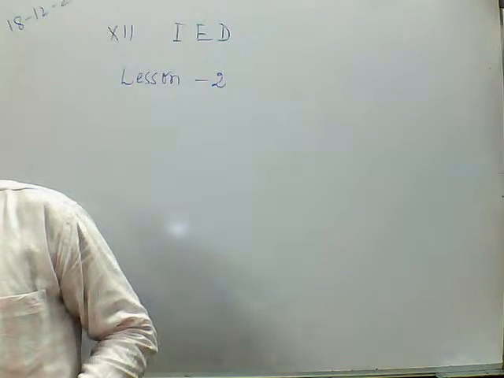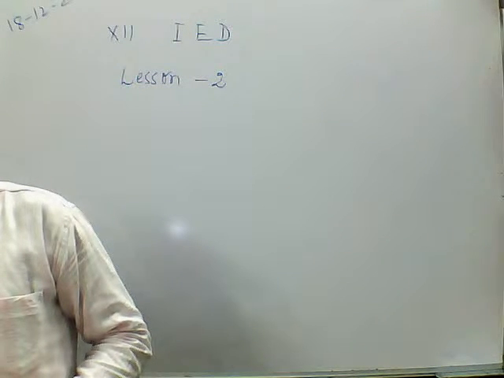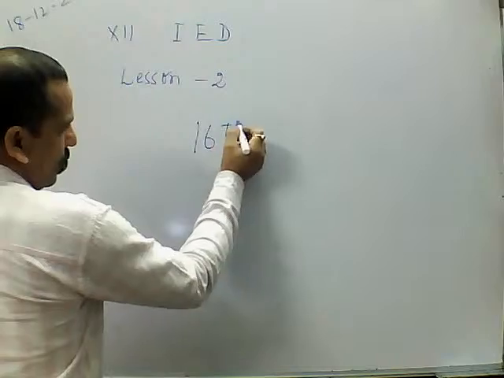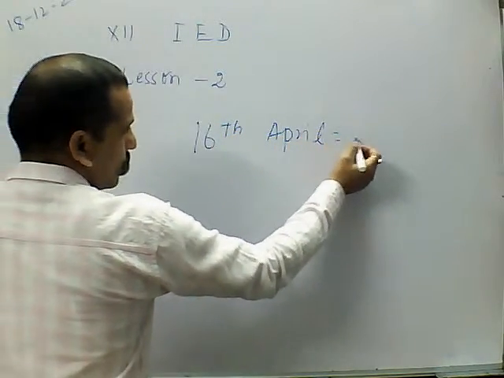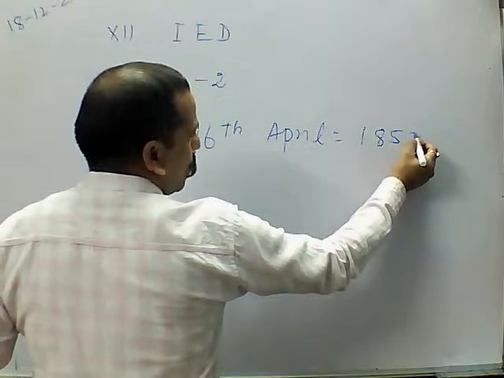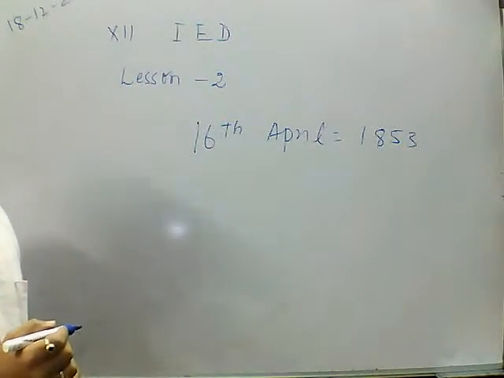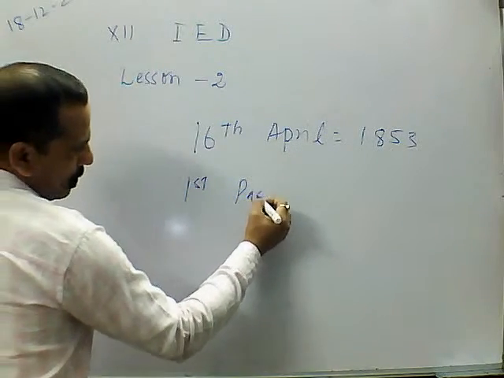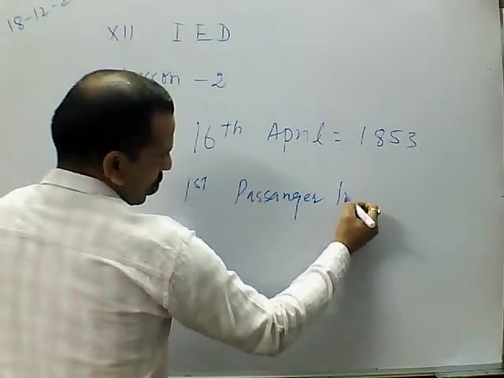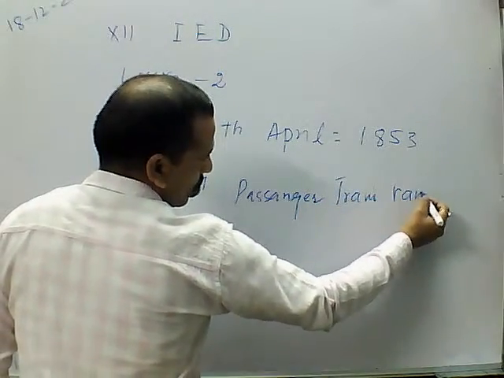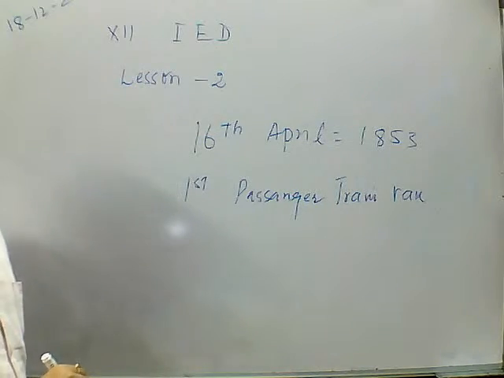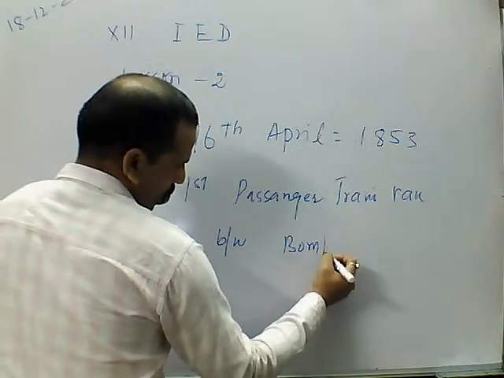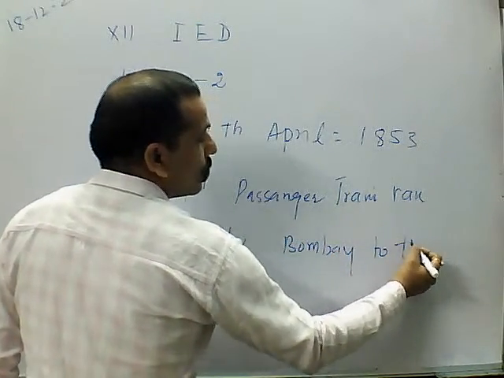So whenever there is a question on the history of India, actually on 16 April 1853, they mention the first passenger train ran between Bombay and Thane.